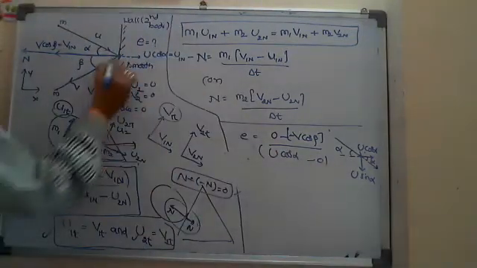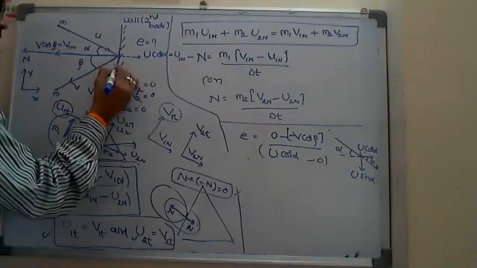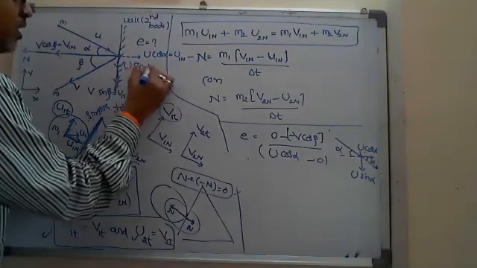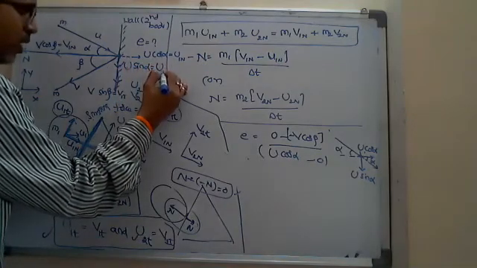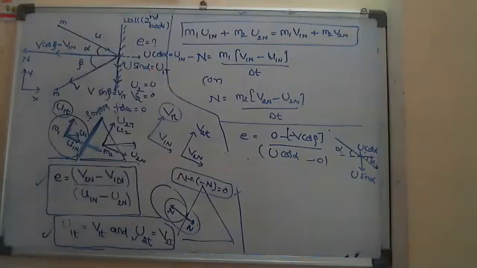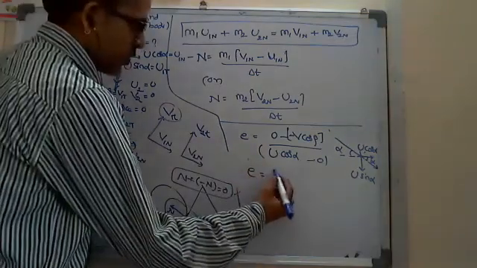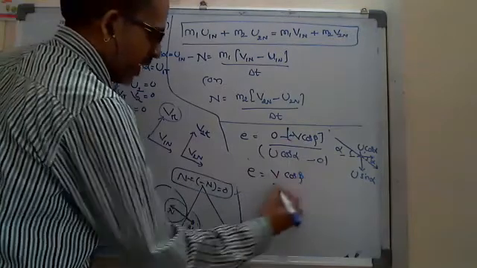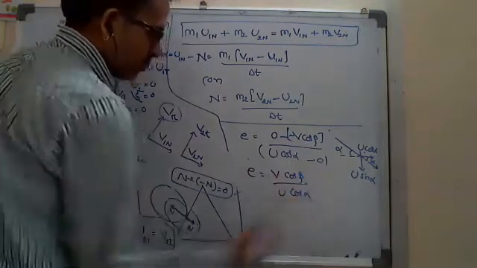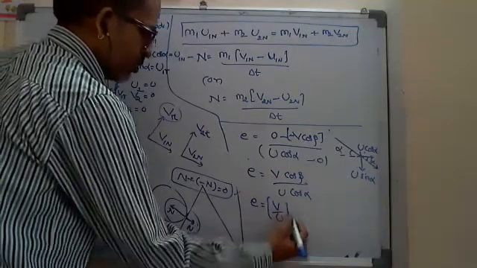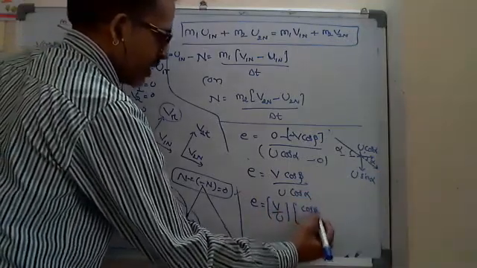And in the downward direction I get u sin alpha, which is the velocity of the first body before the collision in the tangential direction. So if I write E equals minus of minus plus V cos beta by u cos alpha, I get E equals V by u into cos beta by cos alpha.